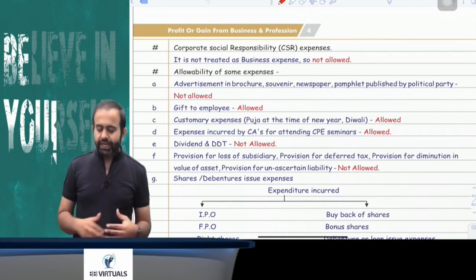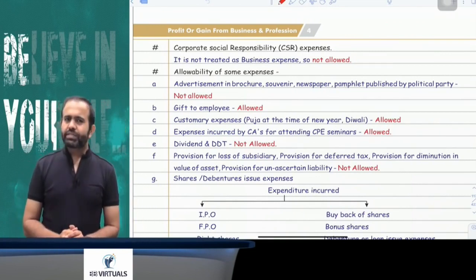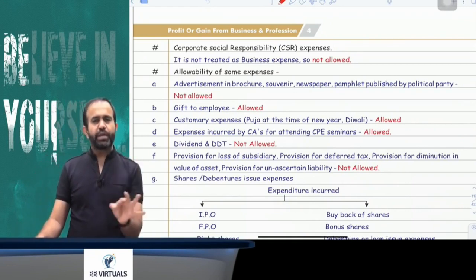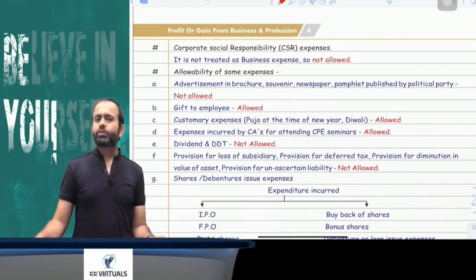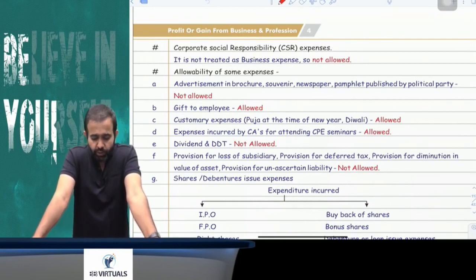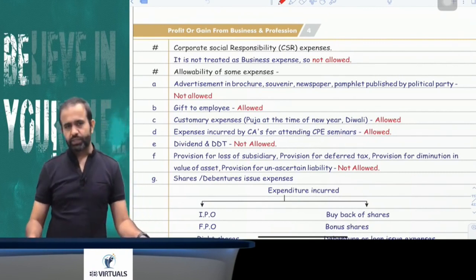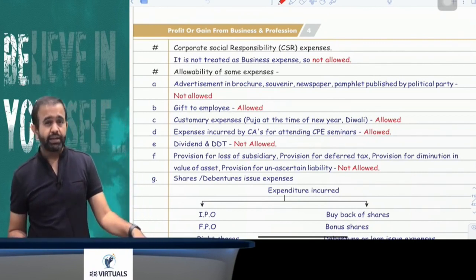Next part is related to advertisement expenditure. Is it allowed? Answer is yes. But try to understand, if the advertisement is in a newspaper, pamphlet, brochure or any manifesto of a political party, then it is not allowed as deduction. Gift to employee is allowed as deduction, no problem. Customary expenses or Diwali Puja expenses, New Year Puja expenses, inaugural expenses, that is allowed as deduction. Now dividend and DDT are not allowed as deduction because they are an appropriation of profit and direct tax.